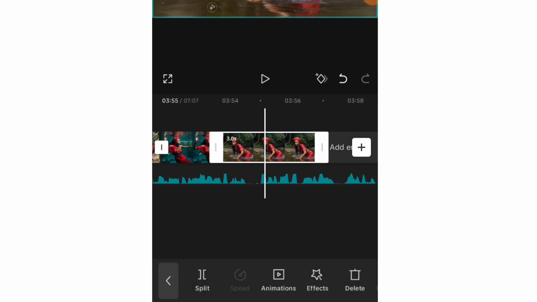So here I have to delete. I'll click on split. There's a split button right here. Once you highlight, this straight line identifies the place where you want to split. Once you have split it, the right-hand side is the one that gets highlighted, so you delete the one you want to delete. Let's assume this is the one I want to delete. Then I click on this and click on delete.